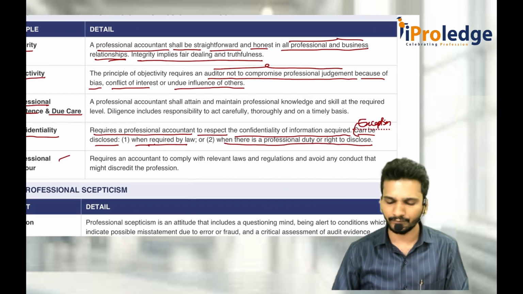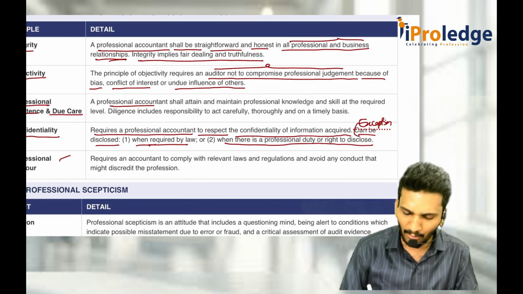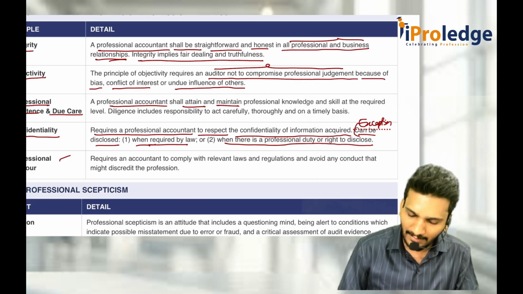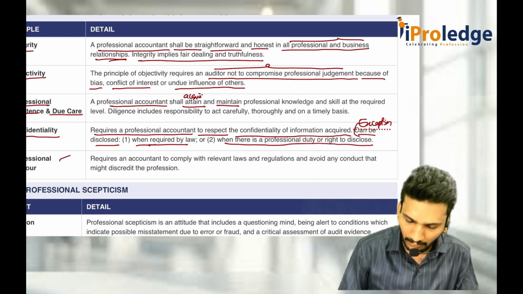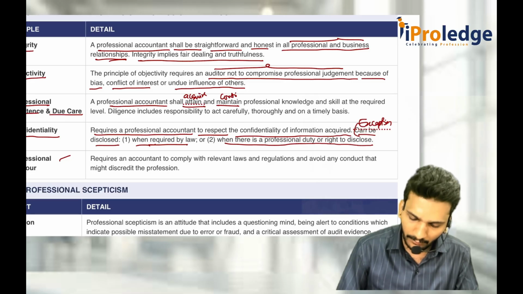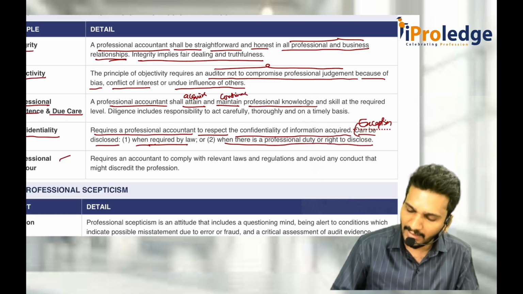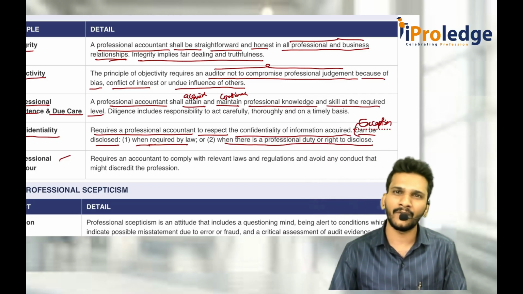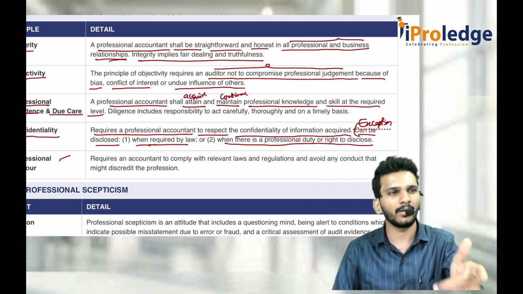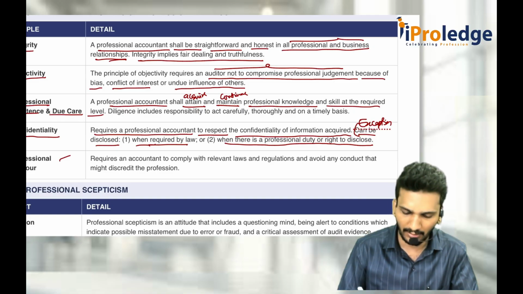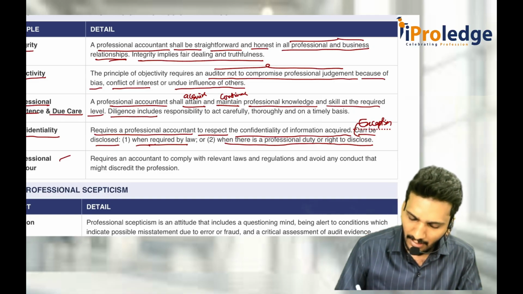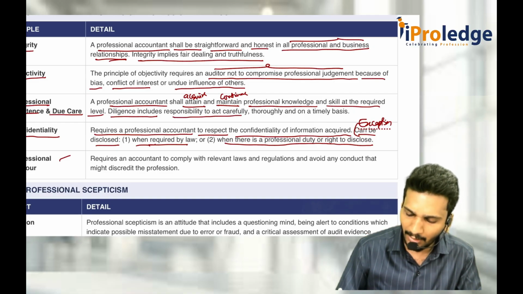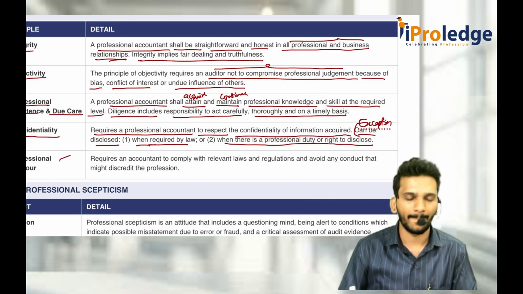What is due care? A professional accountant shall attain and maintain professional knowledge and skill at the required level. Attain means acquire. Maintain means continue. For example, if I am going for a bank audit, banking knowledge should be with you. Insurance company audit, insurance knowledge. Diligence includes the responsibility to act carefully, thoroughly and on a timely basis.